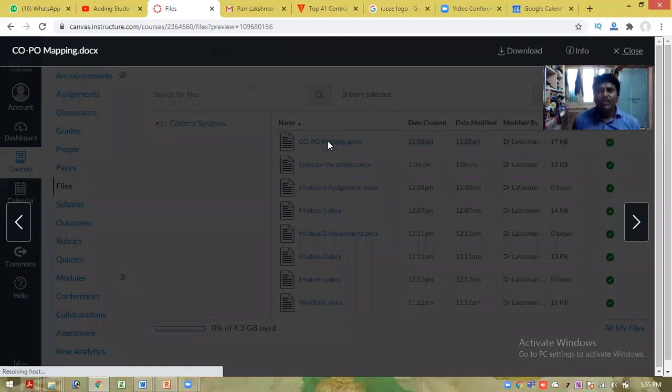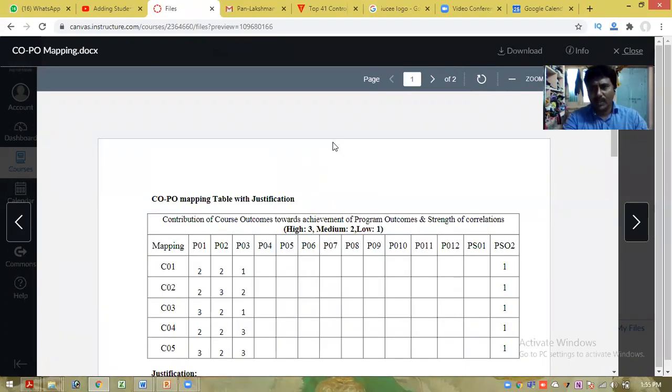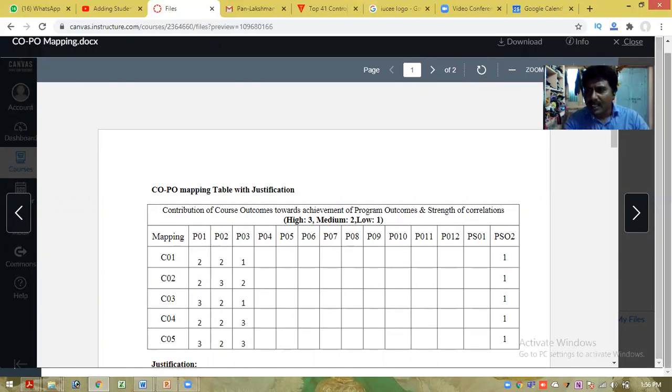I want to show you the CO-PO mapping for this particular online course. That course is Control Systems. This course consists of five modules, and these are the CO-PO mapping, and this is the PSO and CO mapping. All that information is created, and the justifications are also there.